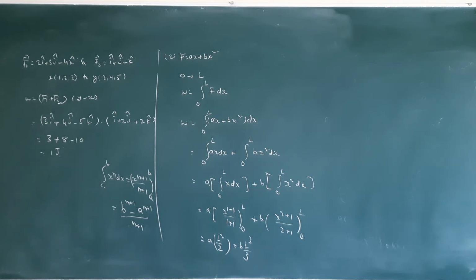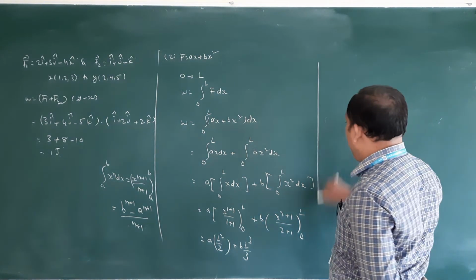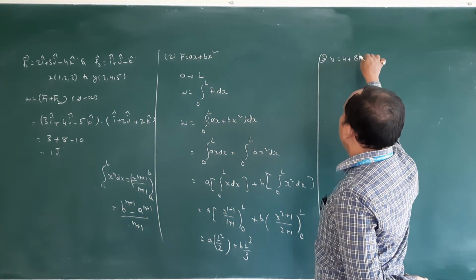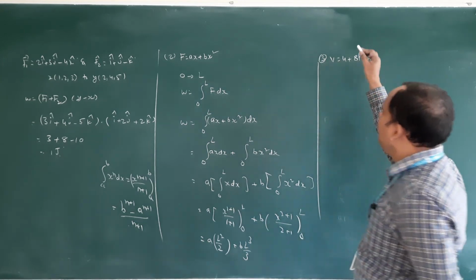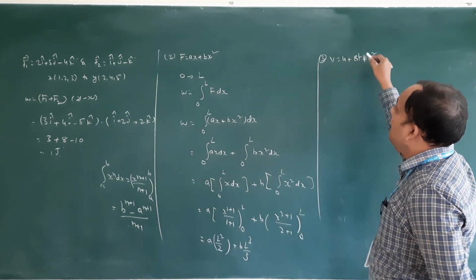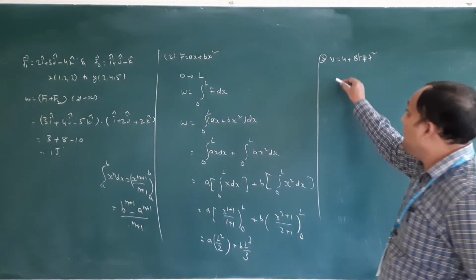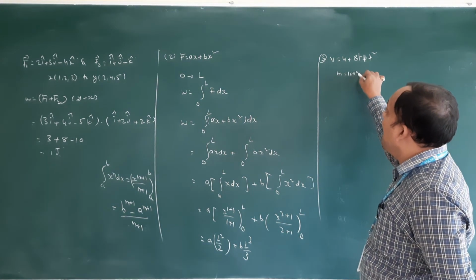Question number 3. The velocity of a particle of mass 100 grams is given by V is equal to 4 plus 8t plus t square. Mass they give 100 grams.